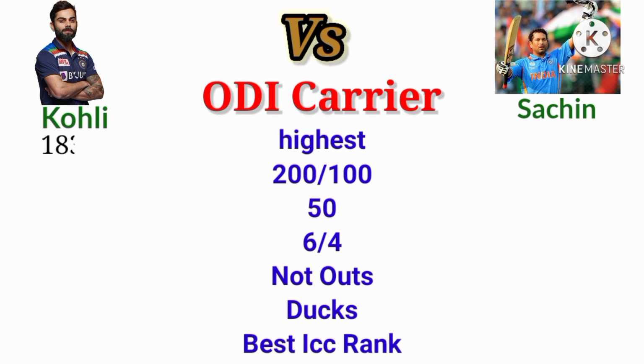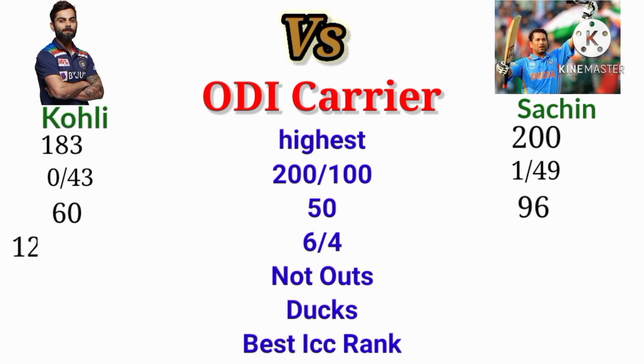The highest run Kohli scored in ODI is 183. The highest run Sachin scored in ODI is 200. The 200s and 100s Kohli scored in ODI is 0 and 43. The 200s and 100s Sachin scored in ODI is 1 and 49. The 50s Kohli scored in ODI is 60. The 50s Sachin scored in ODI is 96.